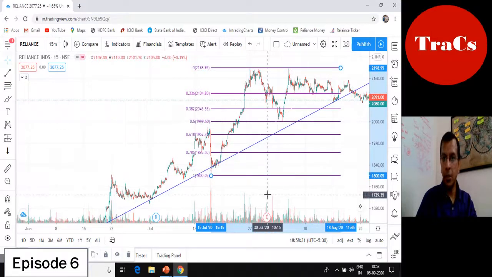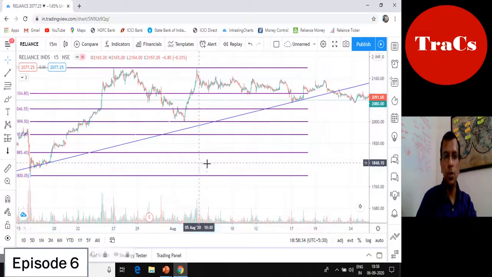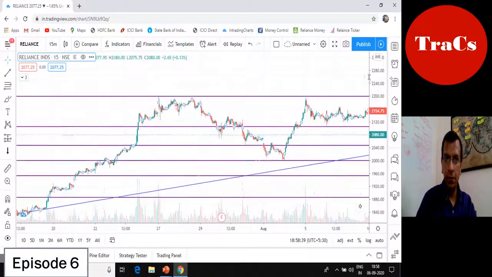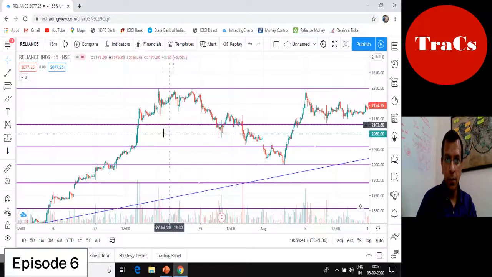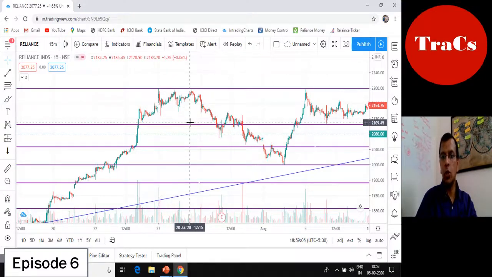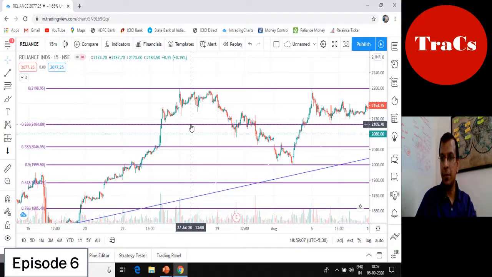Now here, if we take a closer look, post the bull run, you will be able to see a bearish engulfing candle form right here. Now, what does a bearish engulfing indicate us? As explained in episode 2, a bearish engulfing indicates a downward movement. But since the trend is upwards, this will merely indicate that a pullback in the stock has started. So that is where you start waiting for the stock to hit one of the fib retracement levels.